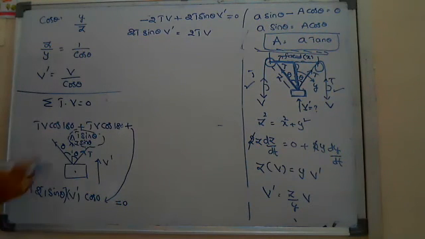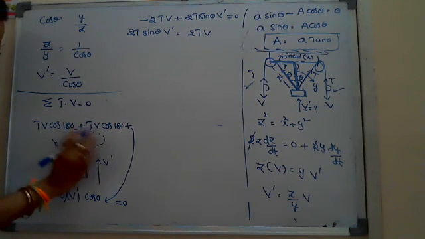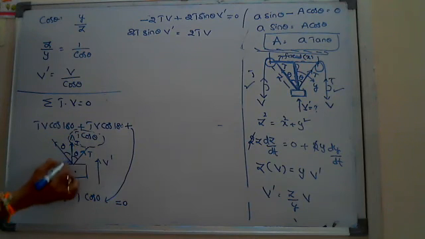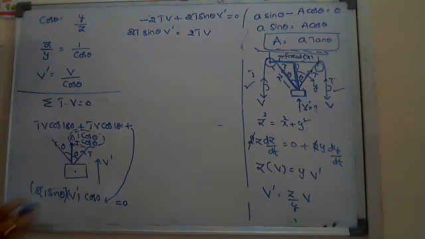Oh, sorry, what we did, Nana? After resolving, the angle with this line means it is T cos theta. This is T cos theta, and here also the other component after resolving will be T cos theta. Means here you are getting 2T cos theta.